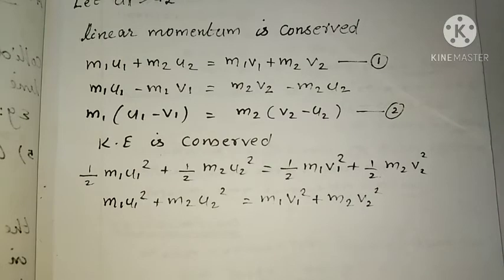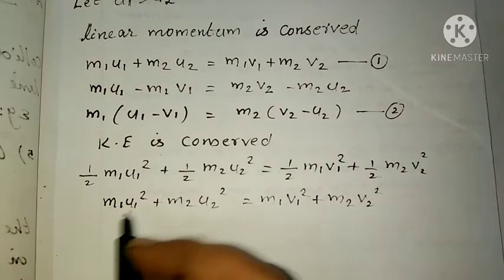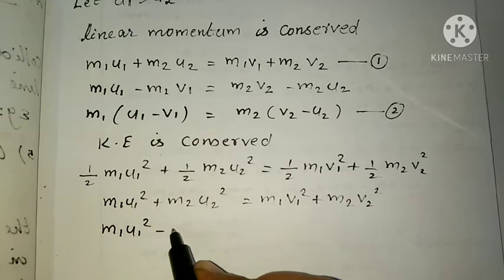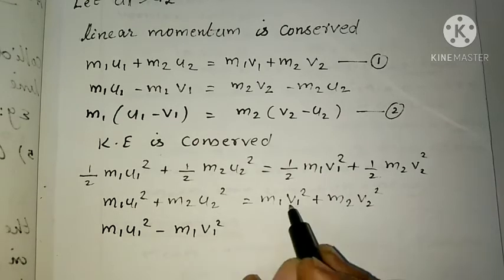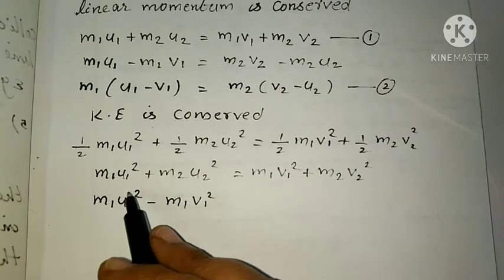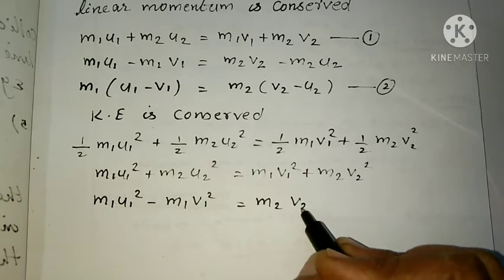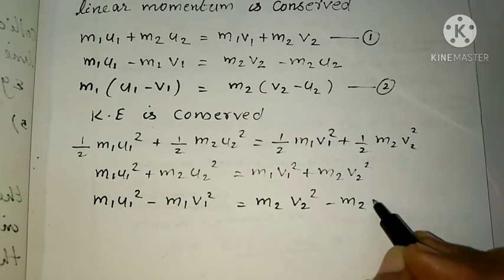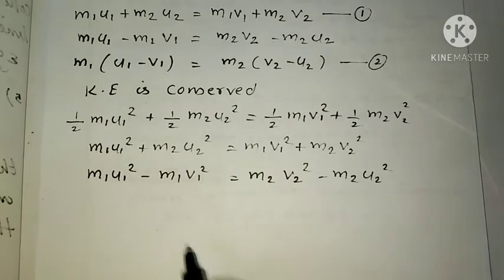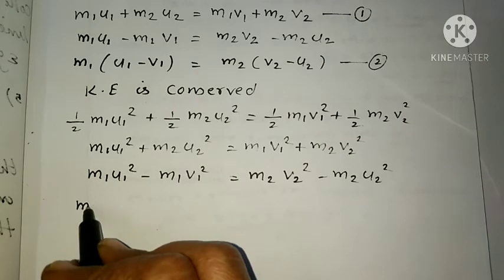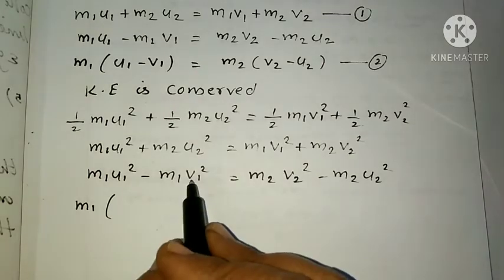Clear? Then we can take the m1 v1 square term to the left hand side. So we can write m1 u1 square minus m1 v1 square, equal to m2 v2 square minus m2 u2 square. Then we can take m1 outside, so that is m1 into (u1 square minus v1 square).